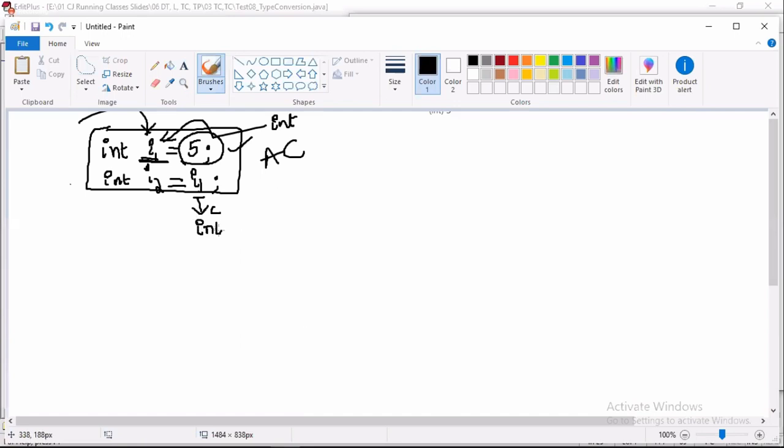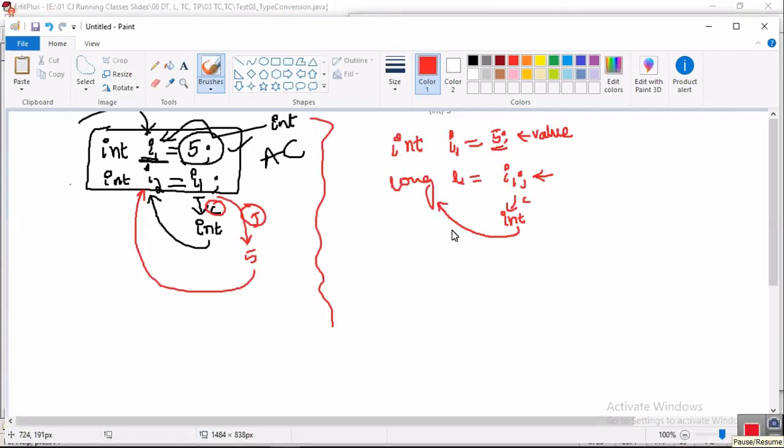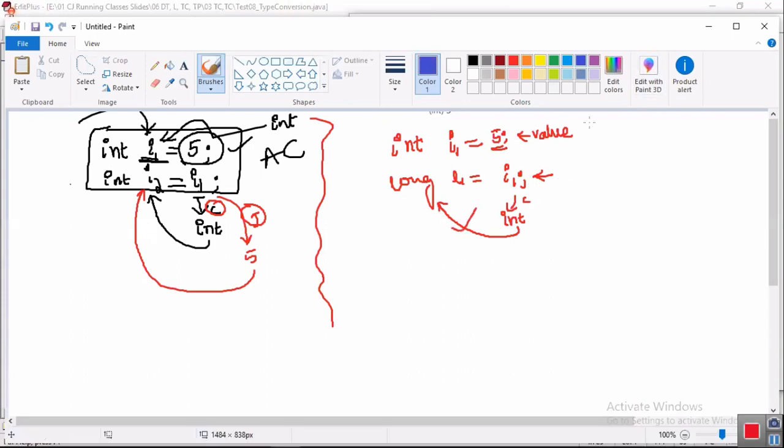If the type is smaller than long range, it compiles successfully. And JVM will take value 5 and store it in long. So compiled successfully, executed successfully. Understood?